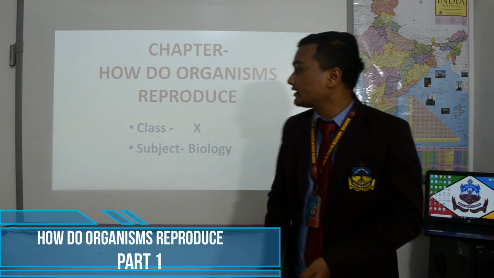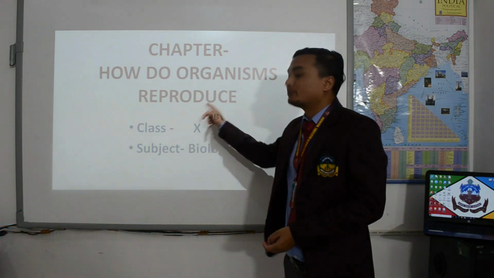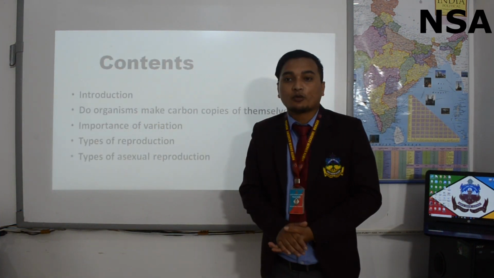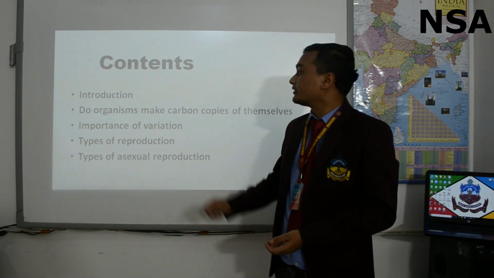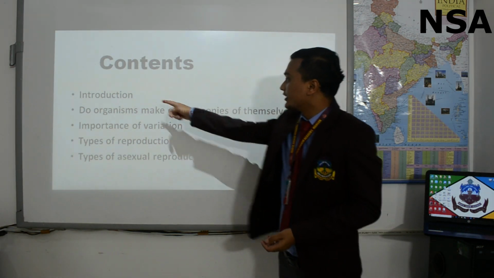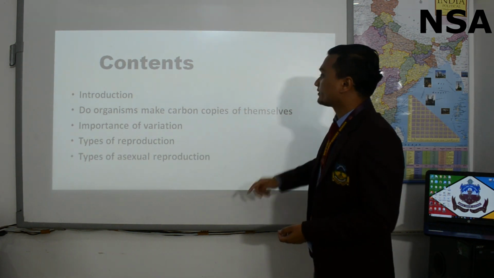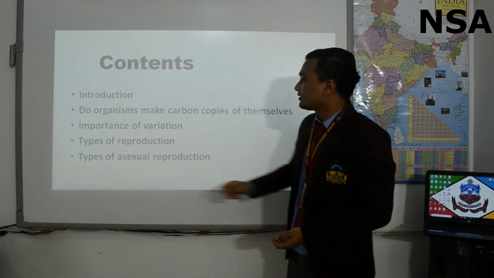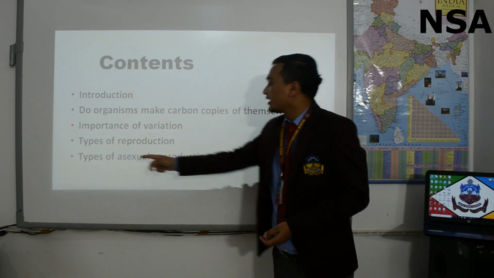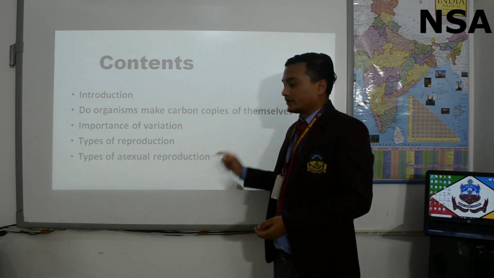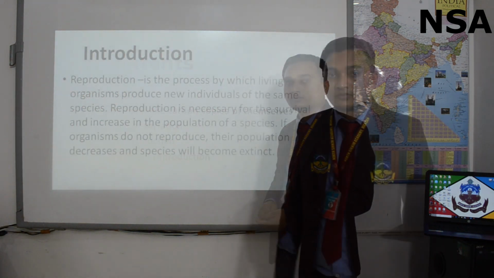The name of the chapter is How Do Organisms Reproduce? The topics for discussion are mentioned here in the contents. Introduction, do organisms make carbon copies of themselves? Importance of variation, types of reproduction and types of asexual reproduction. For introduction,